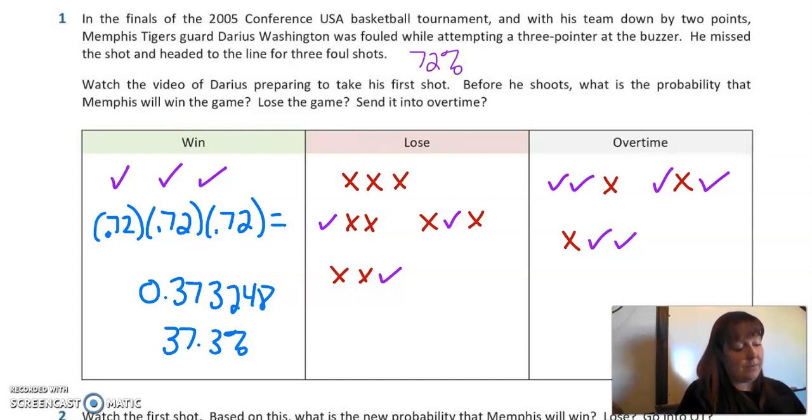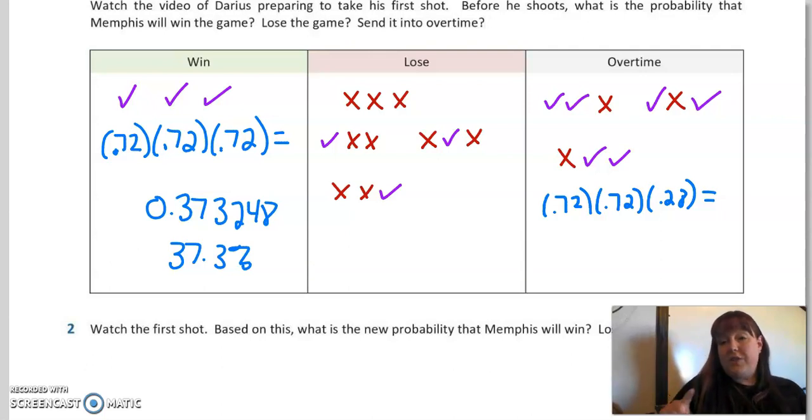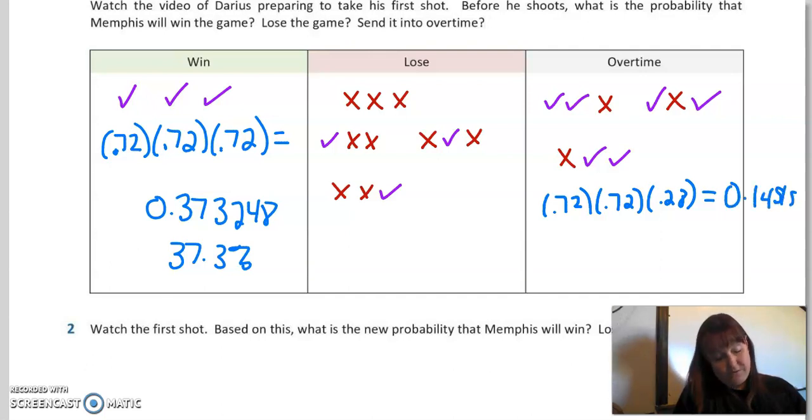Let's go to that one. Well, he has a probability of 72% for making each of the ones. And then what is his probability for missing? Well, that would be 28%, right? Because it's the complement of that. So the first one, 0.72 times 0.72 times 0.28, we're going to get is equal to 0.145152.